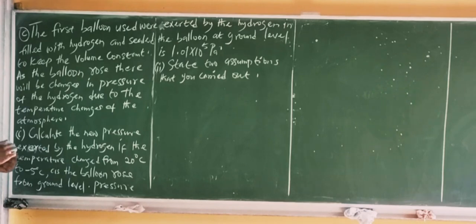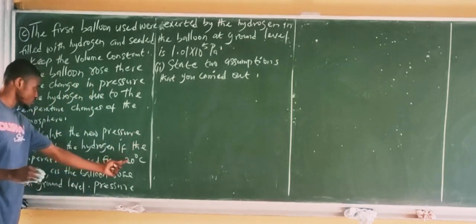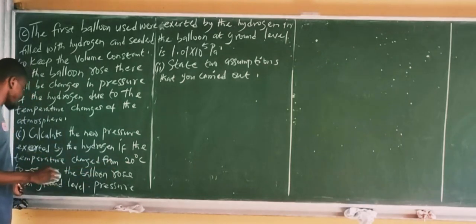So the volume is constant. Let's bring in our parameters now. We have that the temperature changes. Temperature moves from 20 degrees Celsius to minus 5 degrees Celsius.